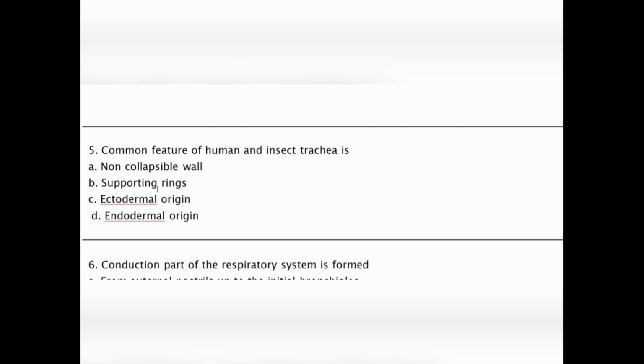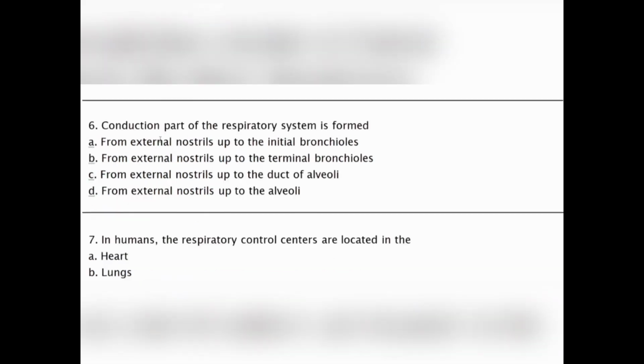Non-collapsible wall. Moving to the next question, conduction part of the respiratory system is formed A. From external nostrils up to the initial bronchioles, B. From external nostrils up to terminal bronchioles, C. From external nostrils up to the duct of alveoli, D. From external nostrils up to the alveoli. Our correct option will be option B, from external nostrils up to the terminal bronchioles.